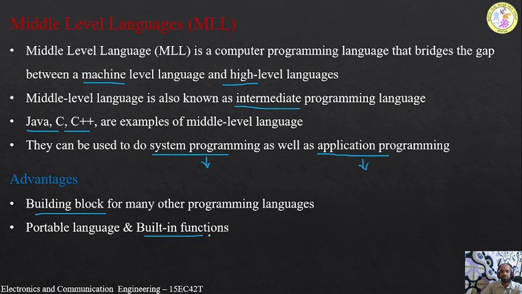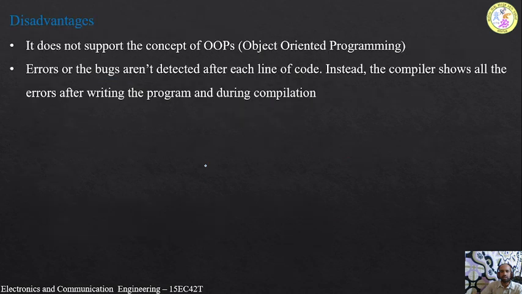It consists of so many inbuilt functions so that the program can be easily written, and it is a portable language. Portable language means the program written for the computer 1 can be easily ported to computer 2 also. So that is called as portable. So these are the two main advantages we are having for the middle level languages.